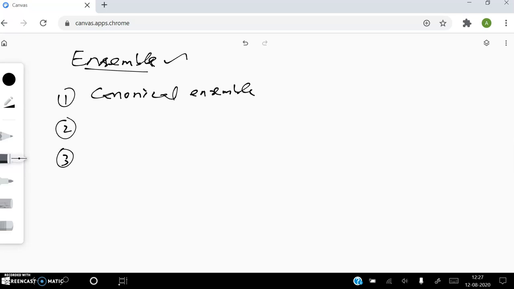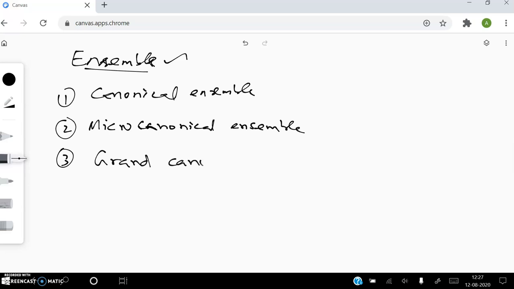I'll just introduce the different types of ensembles we have: the canonical ensemble, the micro-canonical ensemble, and the grand canonical ensemble. We have three types of ensembles. The idea of ensemble was introduced by Gibbs. Listen, this is very, very important because based on this, some questions have already appeared in the CSIR examination. So try to remember this.